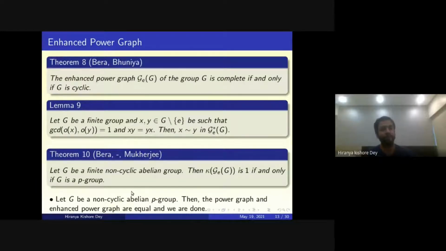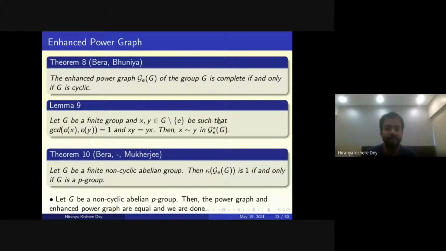We now move on to the enhanced power graph. The enhanced power graph of a group is complete if and only if G is cyclic, and we have proved that. Here we have a simple lemma: let G be a finite group and X, Y be two non-identity elements such that the order of X and the order of Y are coprime, and these two elements X and Y commute. If so, then X and Y are adjacent in the enhanced power graph G star G.